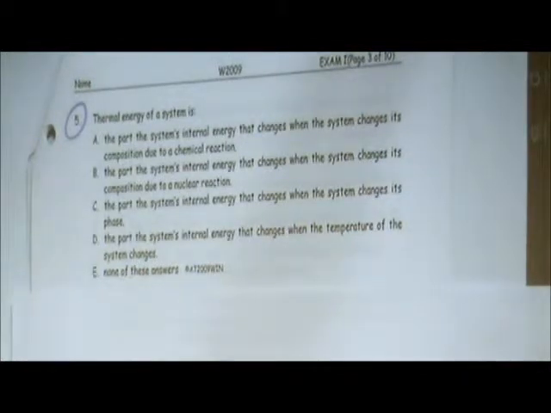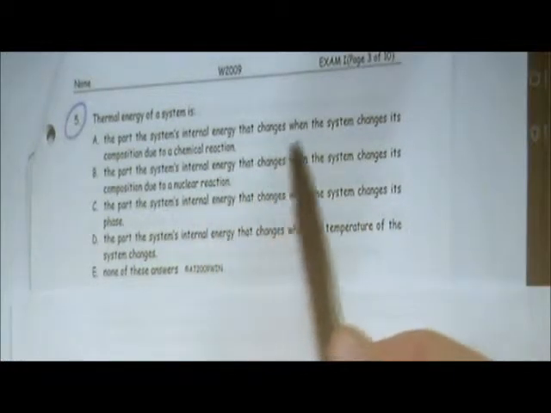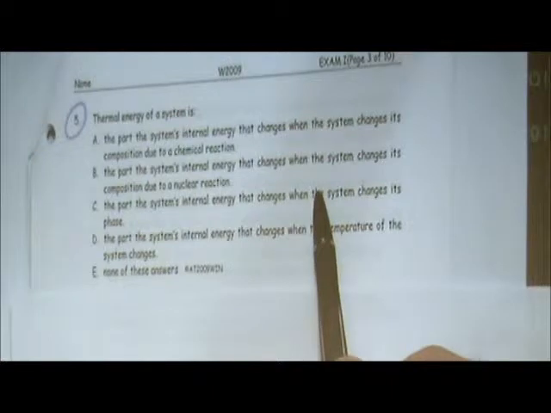So in this case, we have different definitions of different types of energies. Each of these statements refers to a different type of energy: chemical energy, thermal energy, nuclear energy, and so on and so forth.